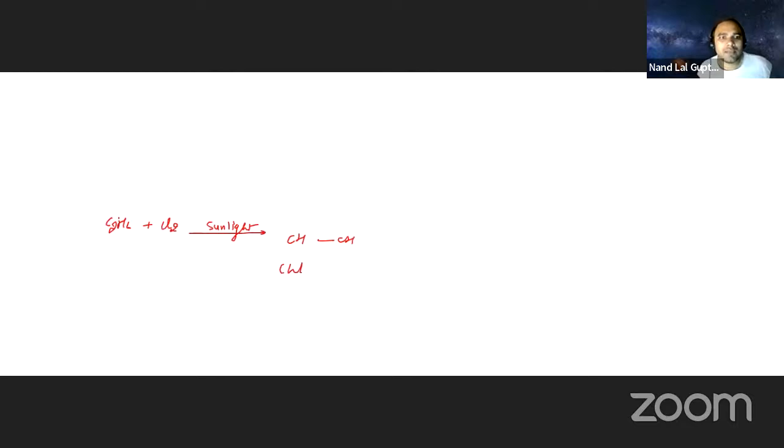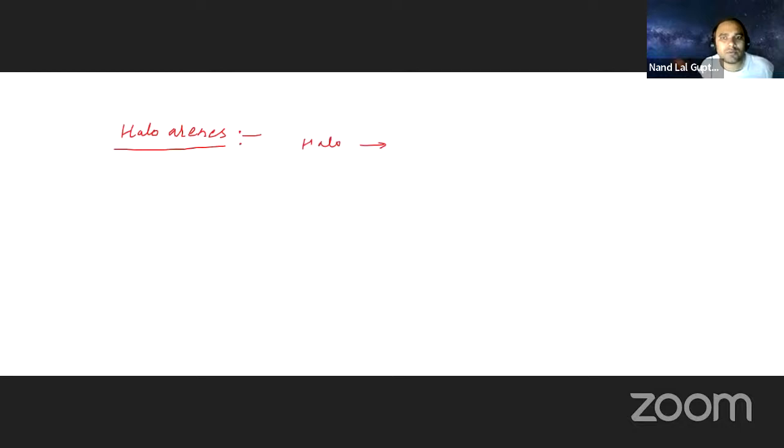Now, what is a haloarene? How can you define haloarenes? Halo means halogen only, and halogen can be F, Cl, Br, I. Now the other part is arene. Arene means aromatic ring.